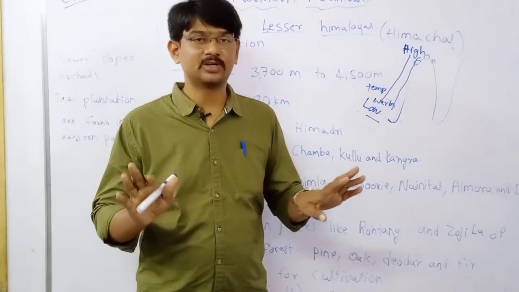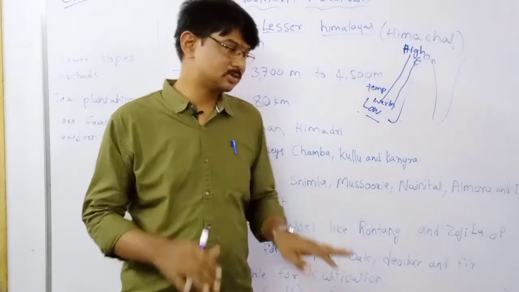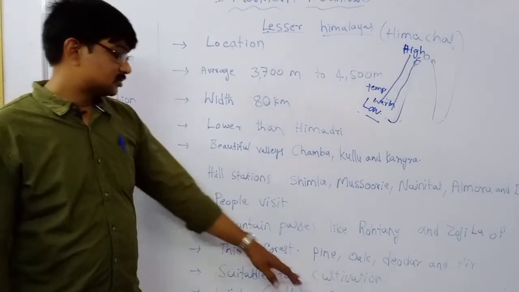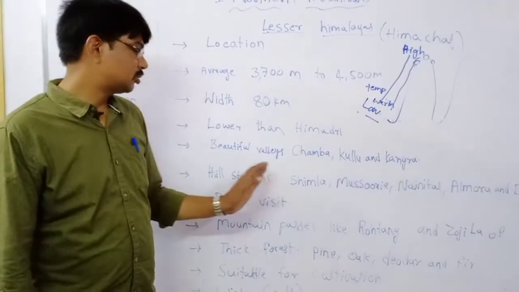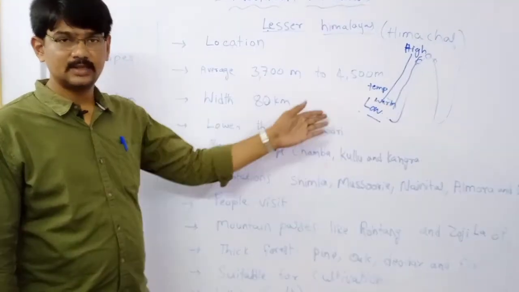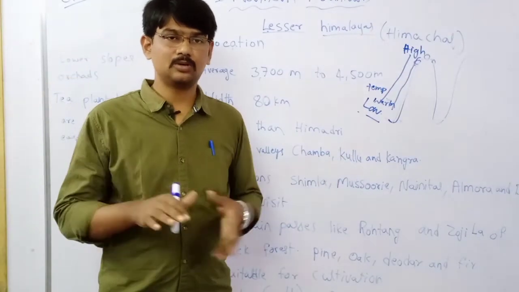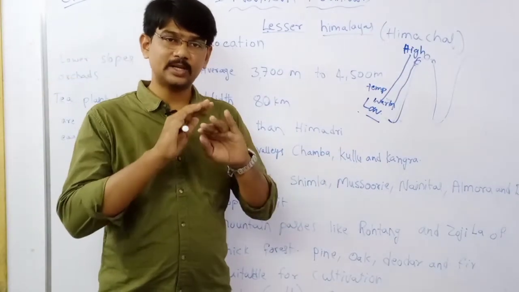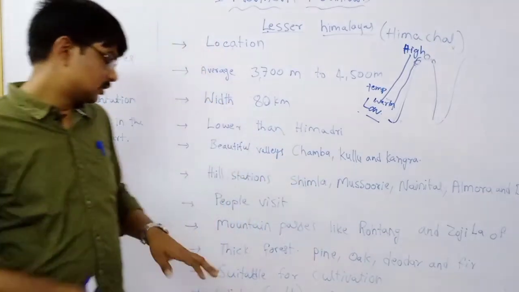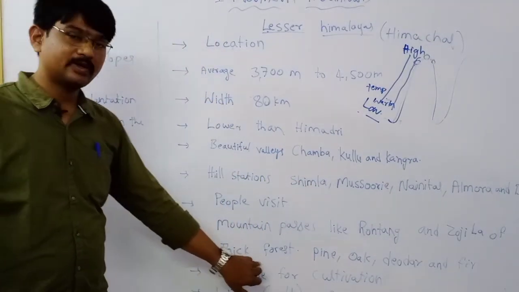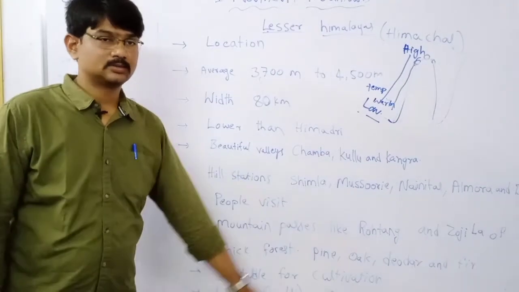Pleasant means very comfortable. So in summers, so many people visit these hill stations. Why? They are normal, cool, very comfortable and pleasant. It is very suitable for cultivating.